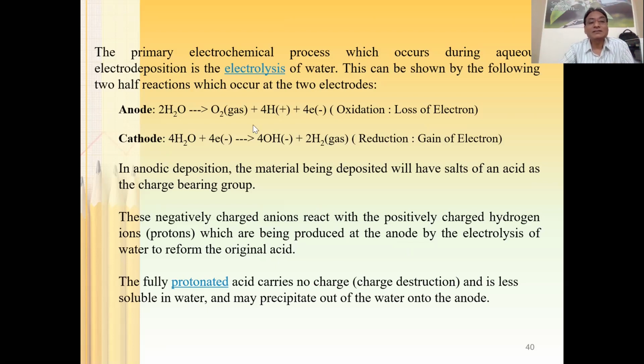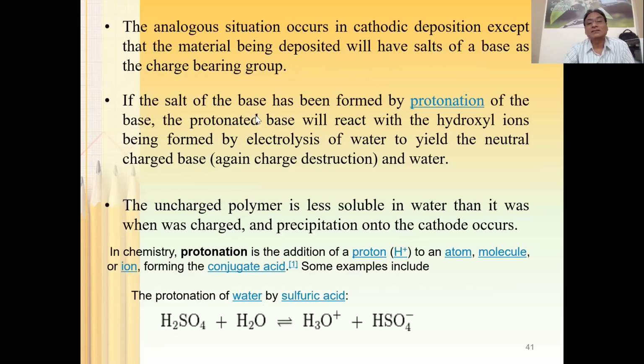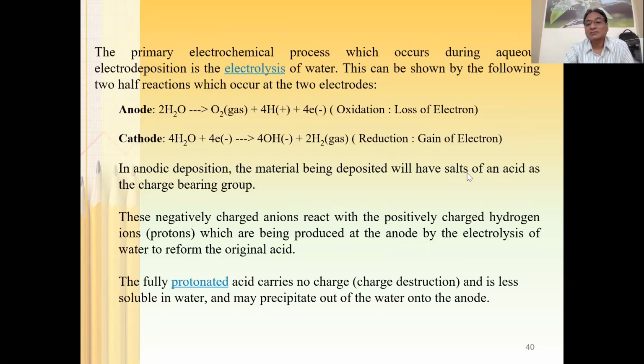This was anodic deposition. Exactly the opposite reaction is going to happen in the case of cathodic deposition. There the charge bearing group will be different. In anodic deposition the material being deposited has a salt of an acid as a charge bearing group.